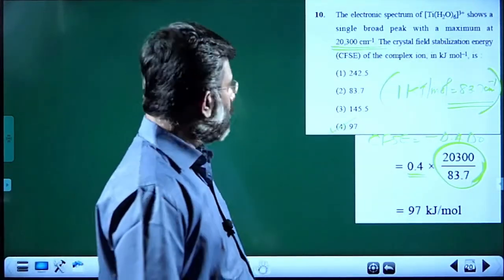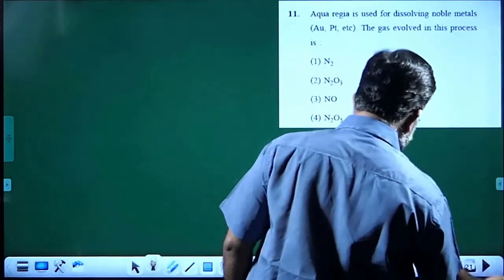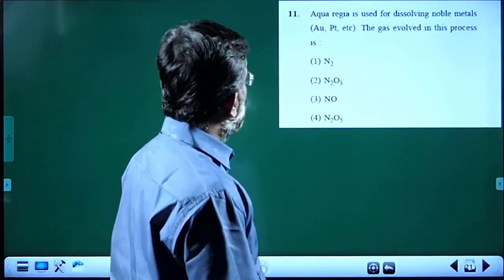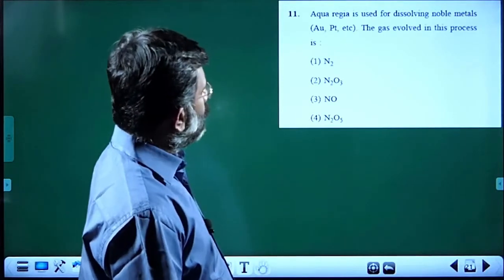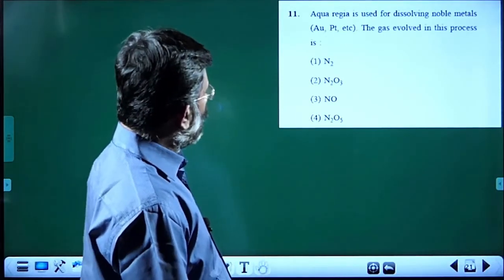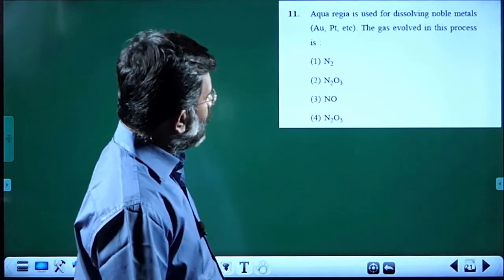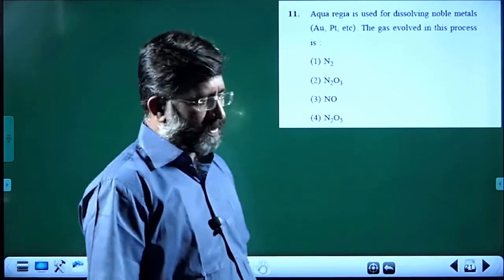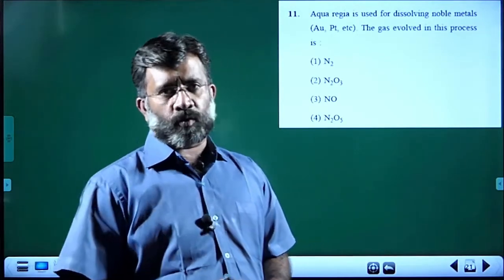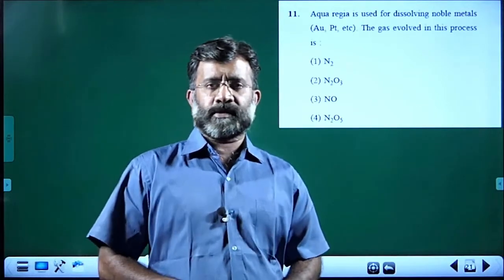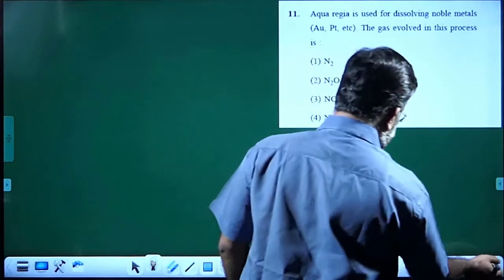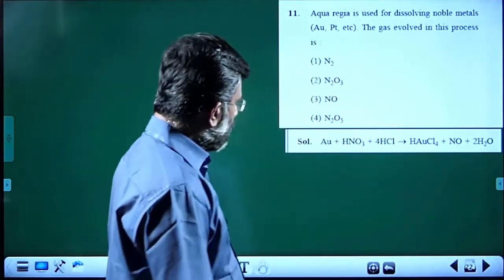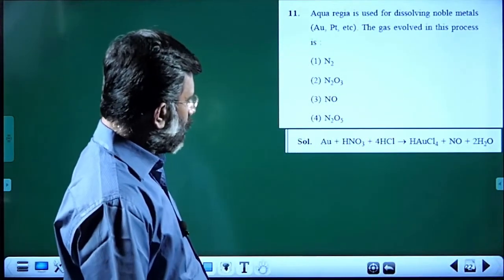Question number 11. Next question. Aqua regia is used for dissolving noble metals, gold, platinum, etc. The gas evolved in this process is asked. It is an NCERT textbook question where the reactions concerning aqua regia are explained in the chapter on p block elements, where you can see, suppose gold is taken, it is dissolving in aqua regia.